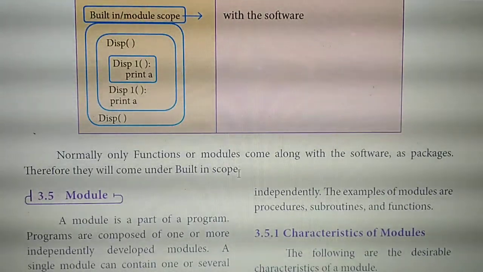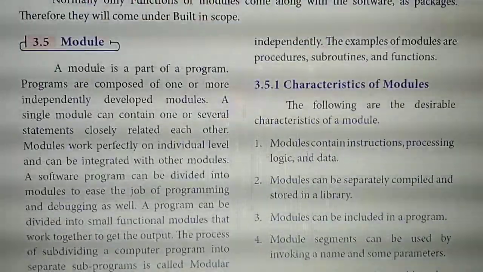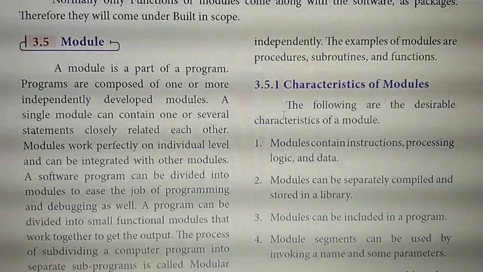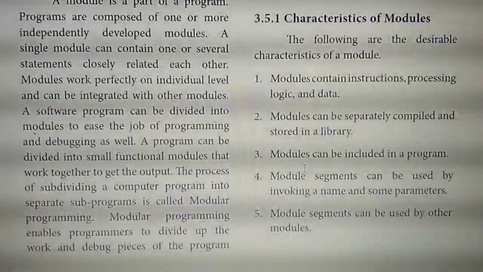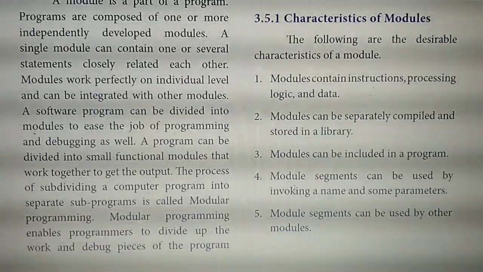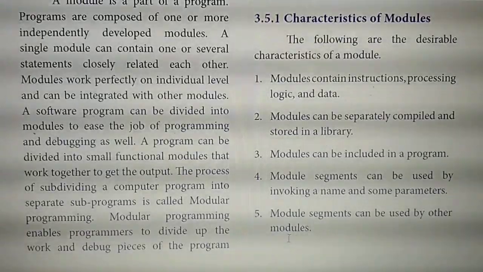Next. Write any 5 characteristics of a module. Page number 25. Same page. From here. The following are the desirable characteristics. From here to till 5 points. Starting from here, the characteristics, starting from here to till 5. This one. Have you all marked?